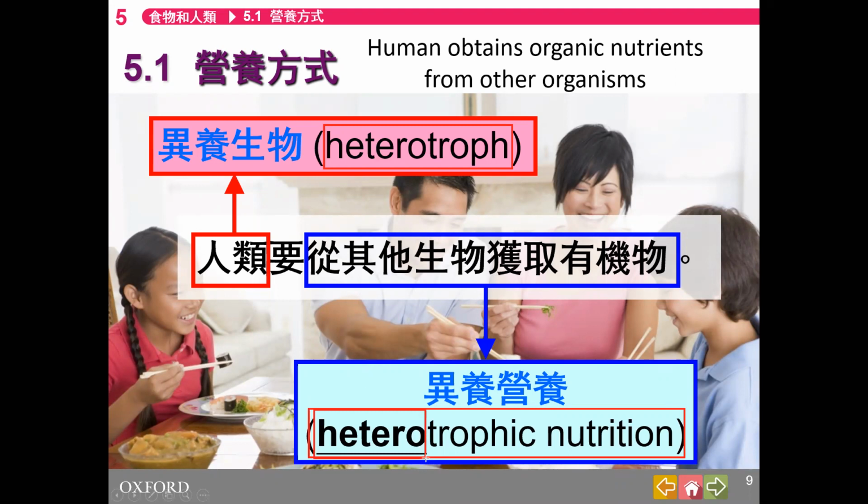It's different. We don't produce nutrients by ourselves, so we have to obtain nutrients from other organisms. This is what hetero means. Trophic means the nutrition mode. Heterotroph.